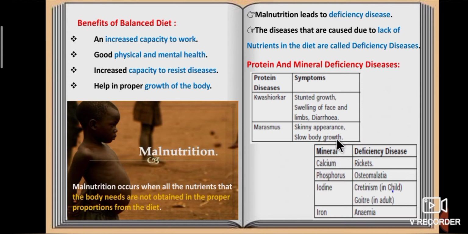Second one, mineral deficiency diseases. Calcium deficiency causes rickets. Phosphorus deficiency causes osteomalacia. Iodine deficiency causes cretinism in child, goiter in adult. Iron deficiency causes anemia.